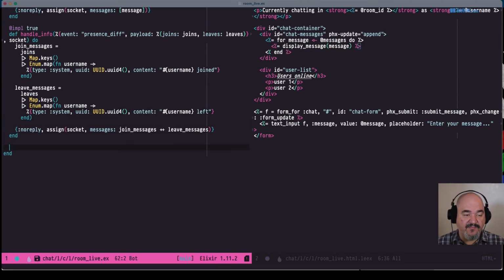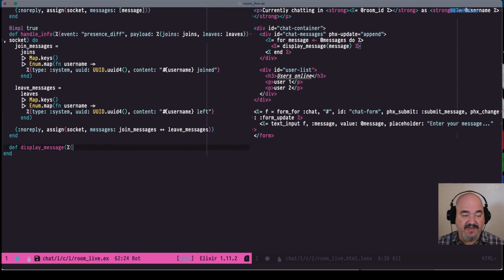And again, remember, each page that's loaded and running is a process within Phoenix. So the message is going to be called on the process itself. So we need to define display_message in here. Now here's where the pattern matching is going to come in. Inside the message, there's going to be two different types of structs. They're not really structs, two different types of maps.